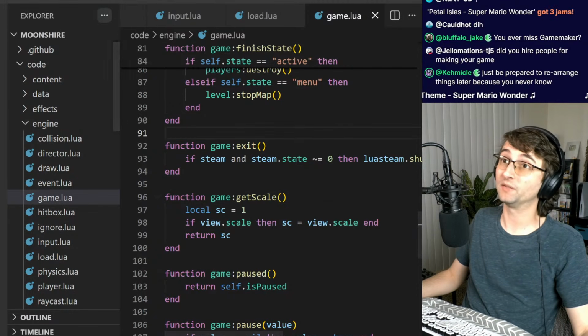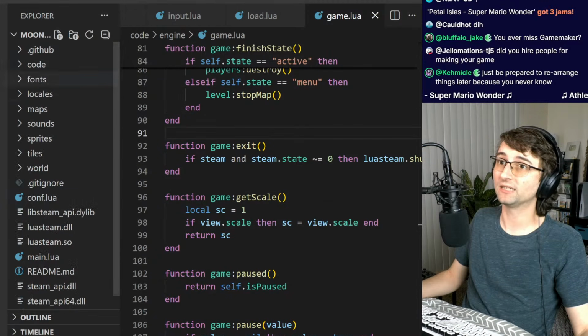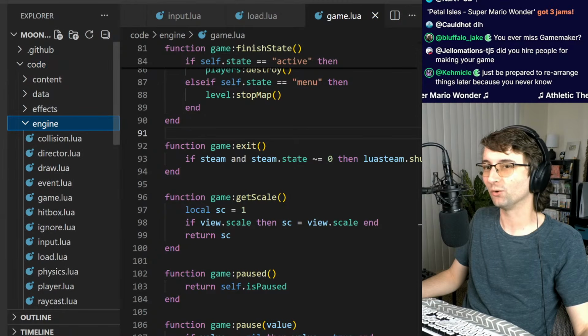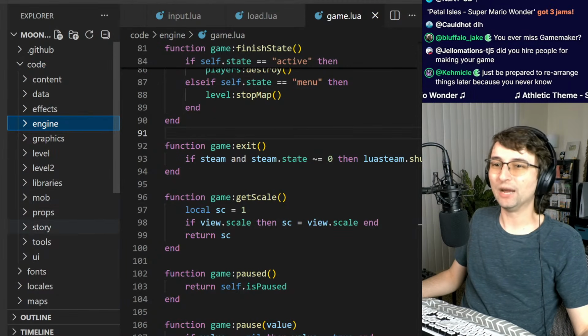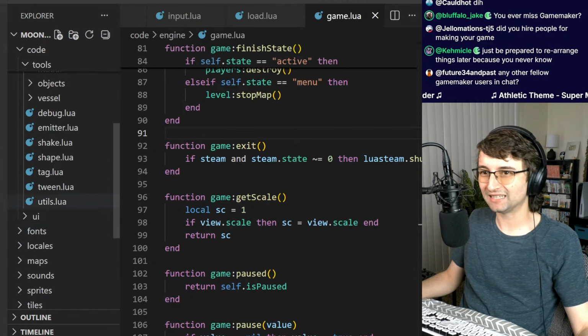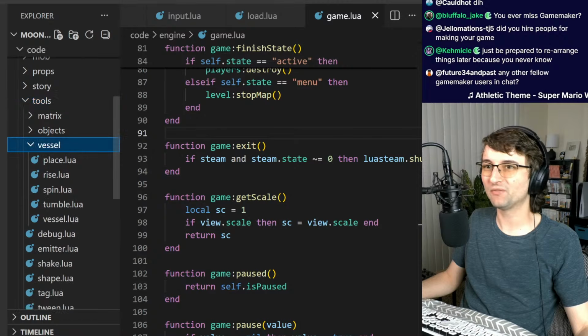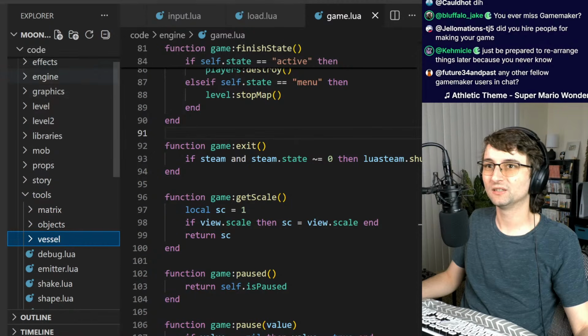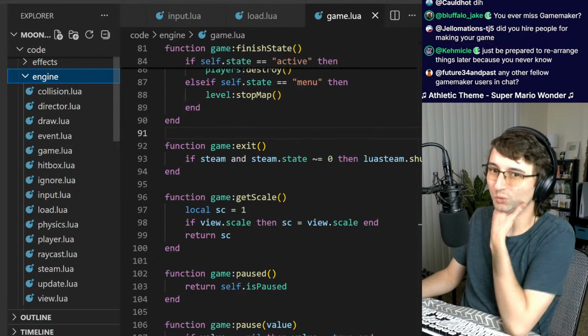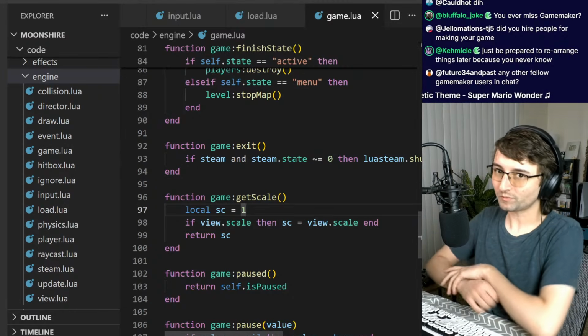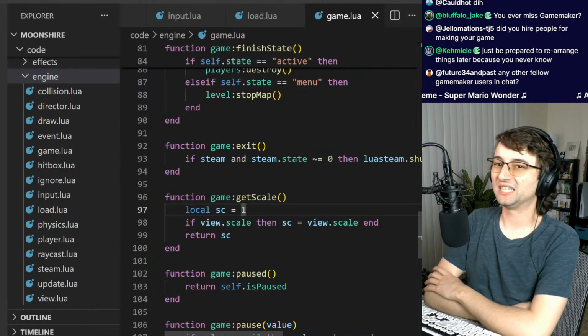And I'm very proud of this new MOONSHIRE code base. I love that it has a dedicated engine folder, which again, I want to put the vessel. I want to put vessel into the engine. I don't think it should be down in tools. That's really weird. Be prepared to rearrange things later because you never know.